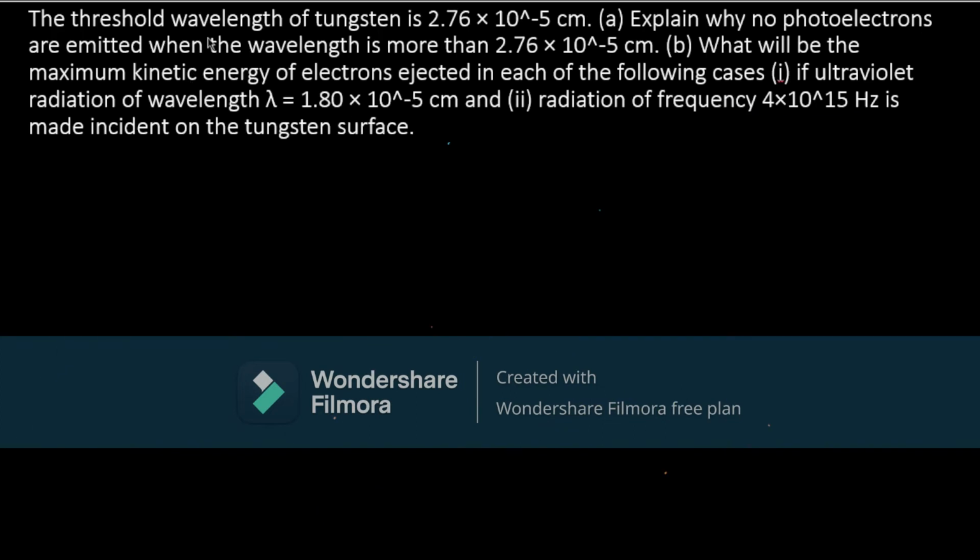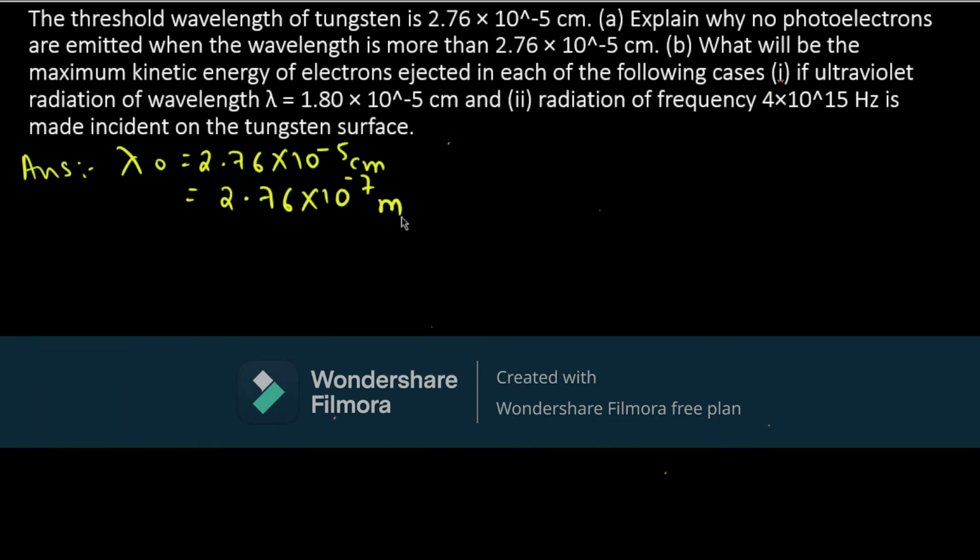The threshold wavelength of tungsten is given as 2.76 into 10 raised to minus 5 centimeter. So we have the threshold wavelength, that is 2.76 into 10 raised to minus 5 centimeter. We need to convert it into meter, so that will become 2.76 into 10 raised to minus 7 meter.